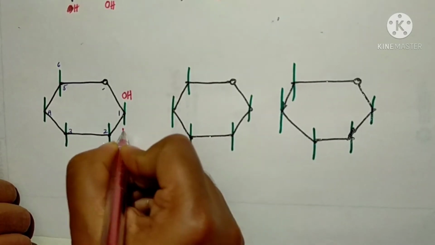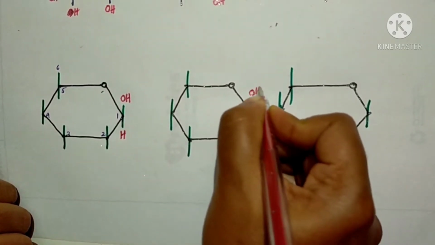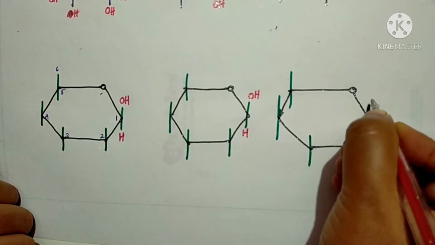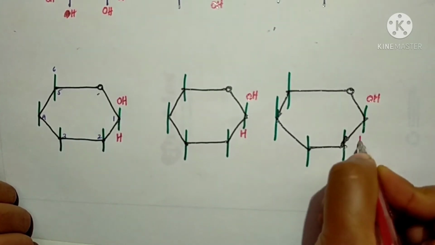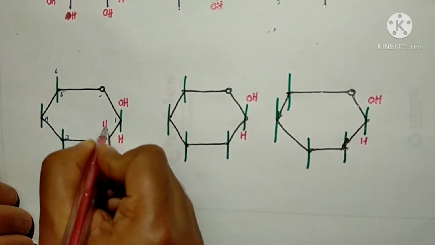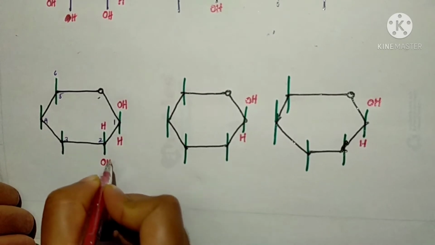Since it is a beta D glucose, OH will come in the topmost position and hydrogen in the bottom position. That you can mark first. The remaining portion you can fill in as usual.